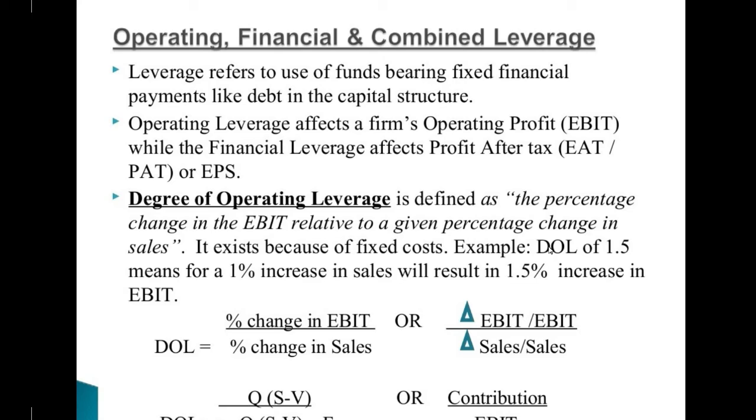Here the percentage increase in sales is given, right? And EBIT is also given there, a 1.5 increase. Or we have one more formula, that is change in EBIT divided by EBIT, and change in sales divided by sales.